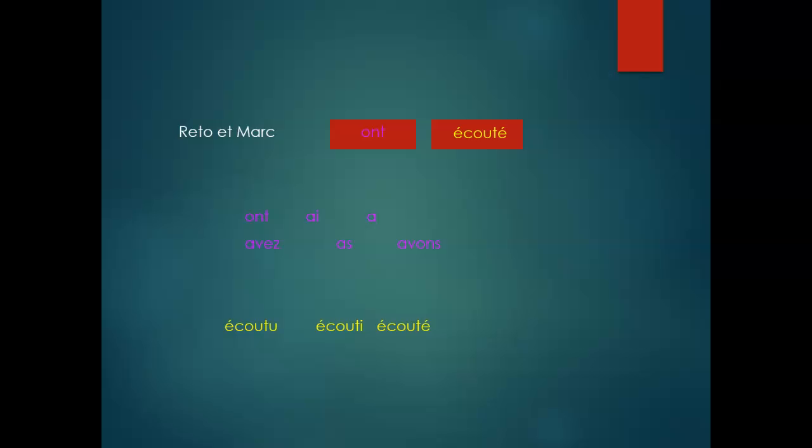If you don't write the accent aigu at the end of écouté, for example, it won't be the past participle anymore, and now we read it écoute, not écouté. So the accent marks on top of letters are extremely important.